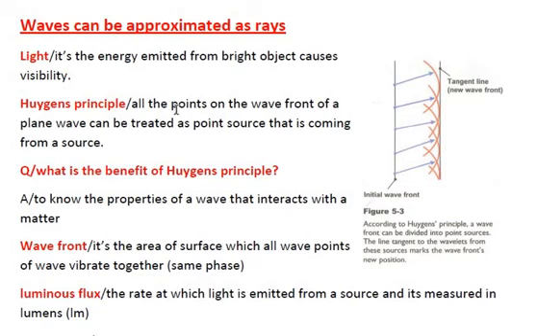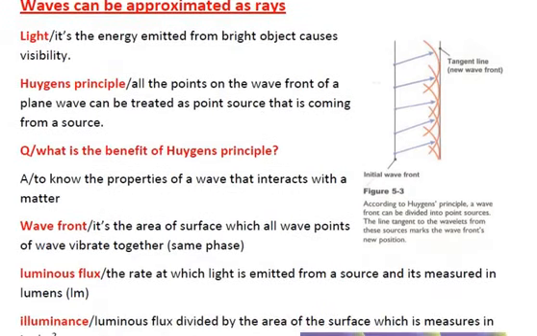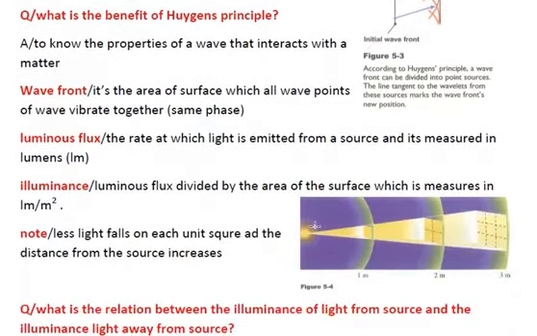So Huygens' principle says all the points on the wavefront of a plane wave can be treated as point sources. To understand this, we have to look at this figure. Here we have a source of light. This source of light emits groups of waves. So here this is the first group of wave, the second group of wave, and the third group of wave. This is the first group of wave, which is the oldest wave, first emitted light. This part is called the wavefront.